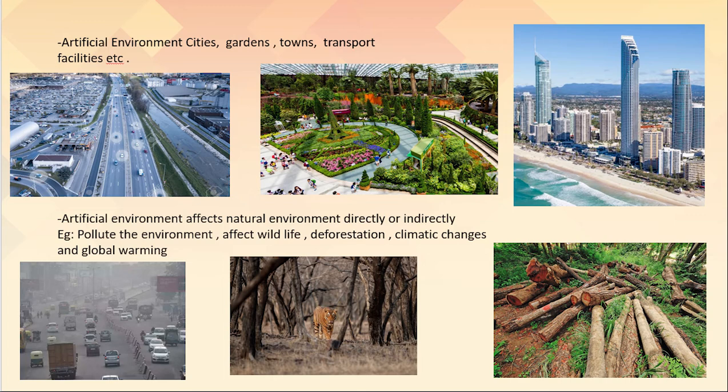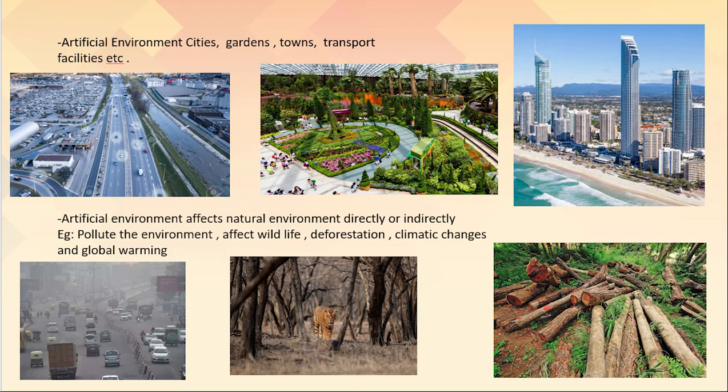Okay, now as you've studied earlier, the natural environment includes both biotic and abiotic factors, and there is a continuous interaction between these factors. Okay, and these interactions are very important. Why important, children? To maintain environmental balance. Followed. Now, this artificial environment is affecting the natural environment directly or indirectly. How is it affecting, children?